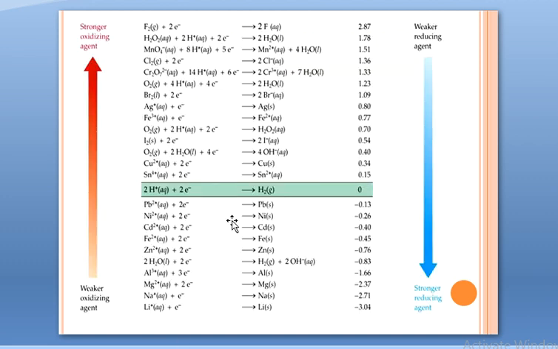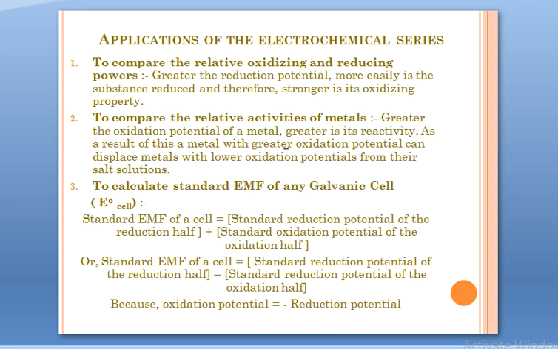With the help of this electrochemical cell, we can see whether zinc can replace nickel in a salt solution or not. Actually, it can, because the oxidation potential of zinc is 0.76 and that of nickel is 0.26. And what did we study right now? The one with the higher oxidation potential can replace the one with the lower oxidation potential. In a salt solution, zinc can replace nickel, but nickel cannot replace zinc, because zinc is a more active metal. It can replace nickel.